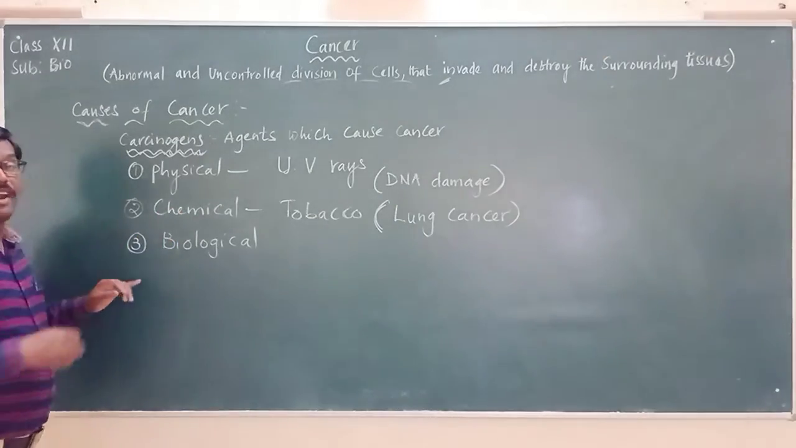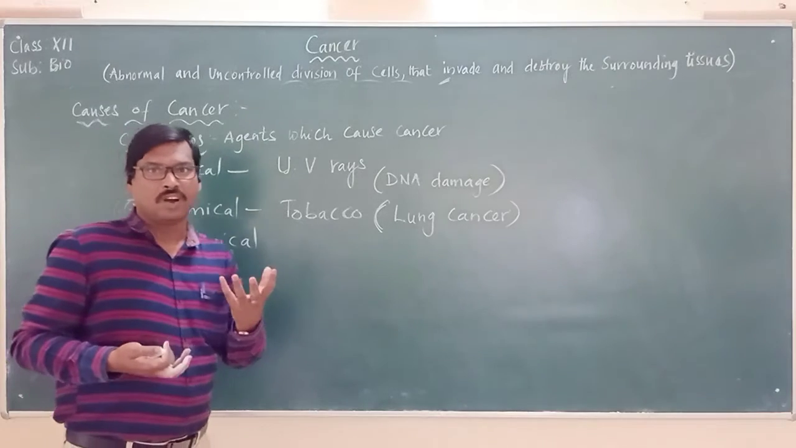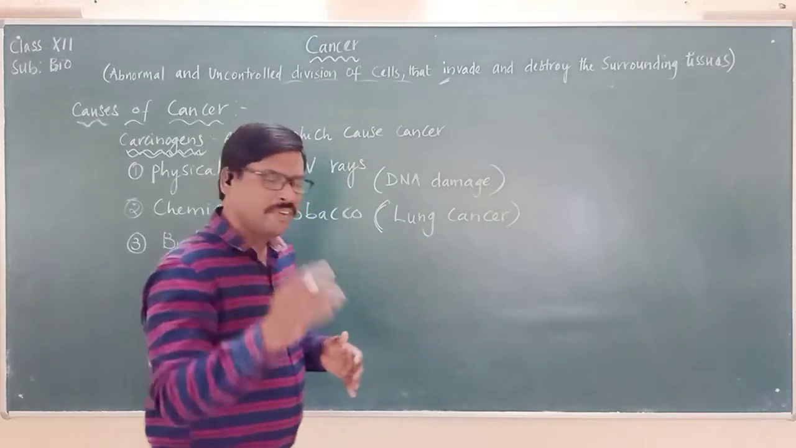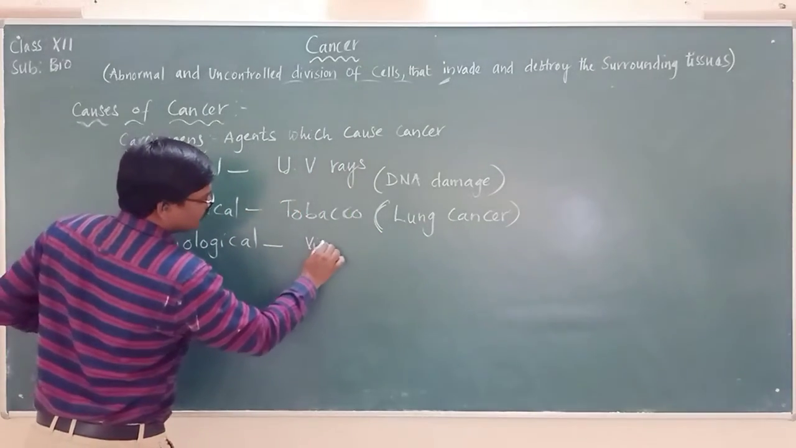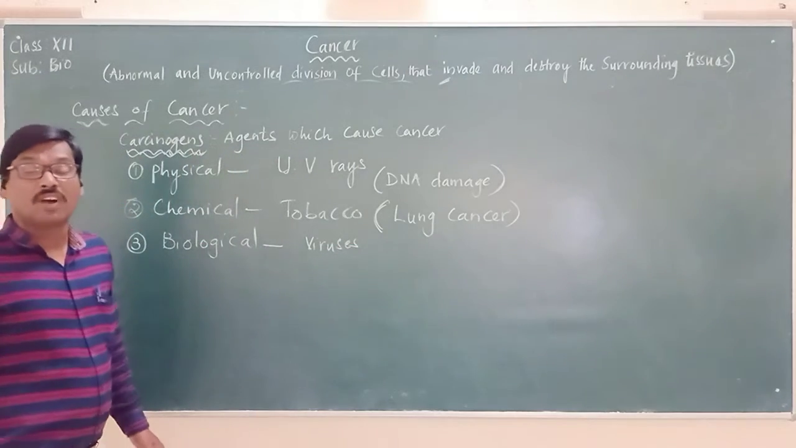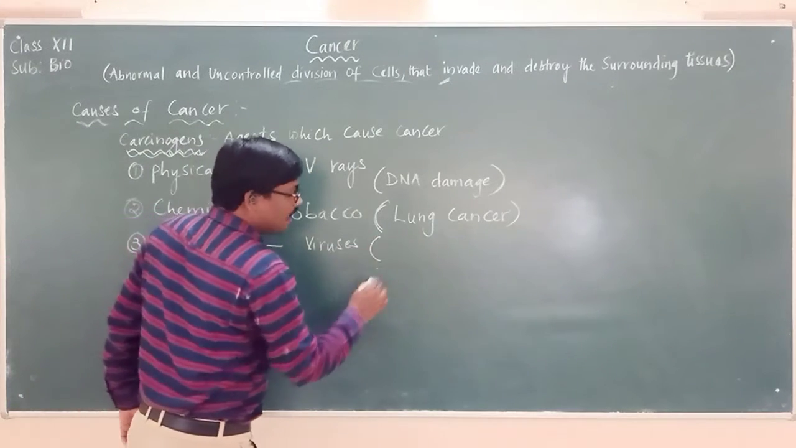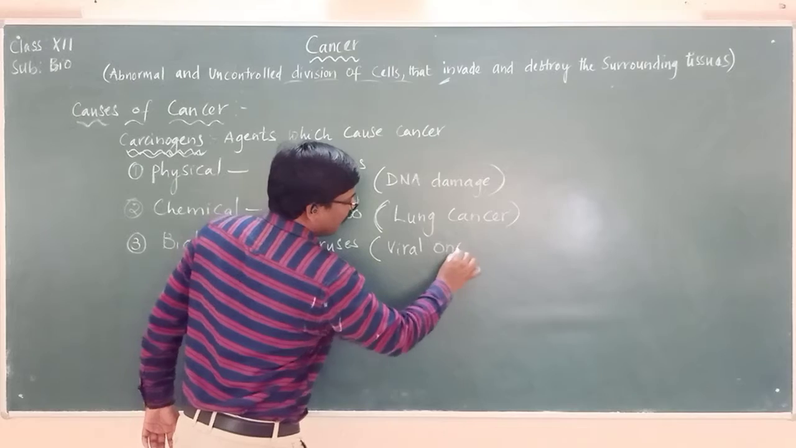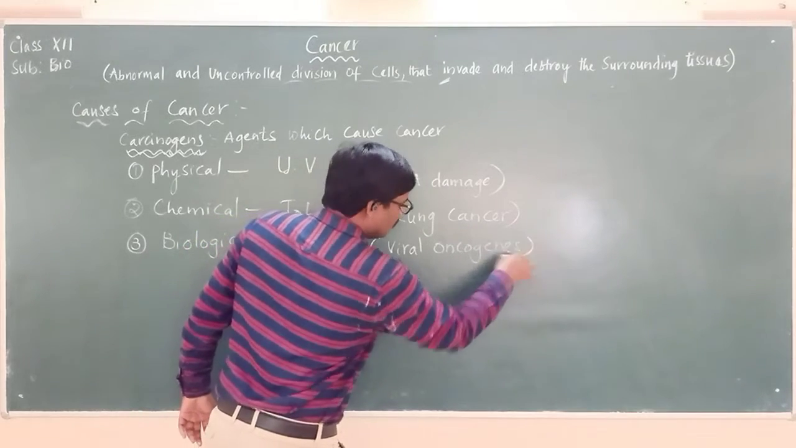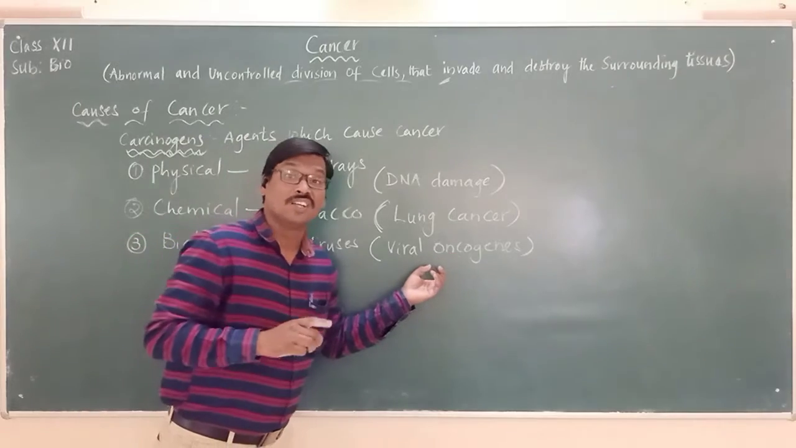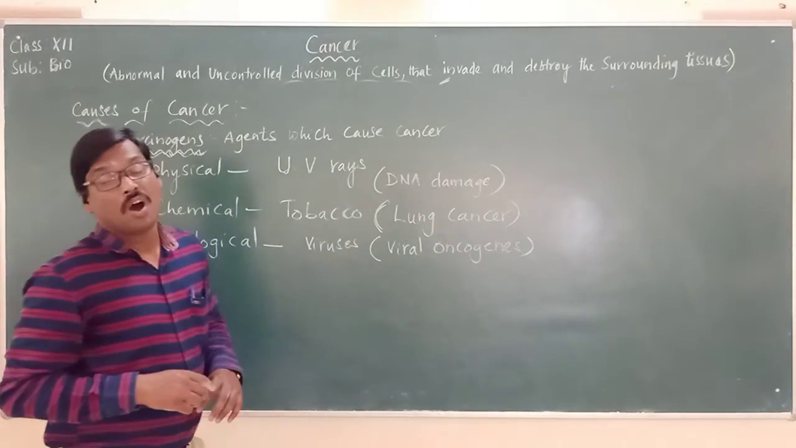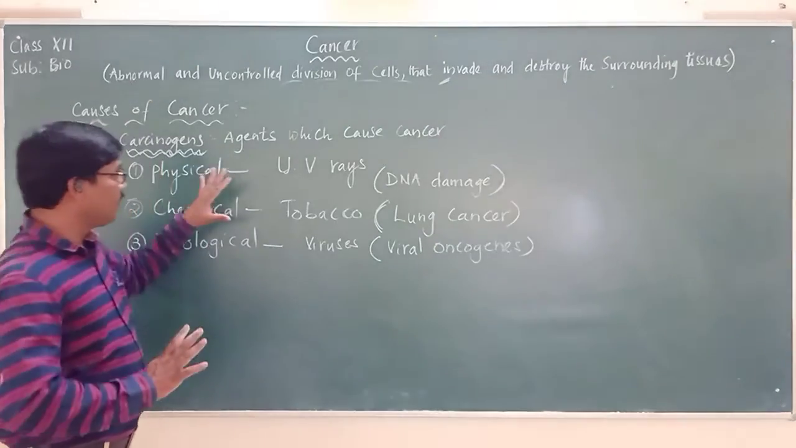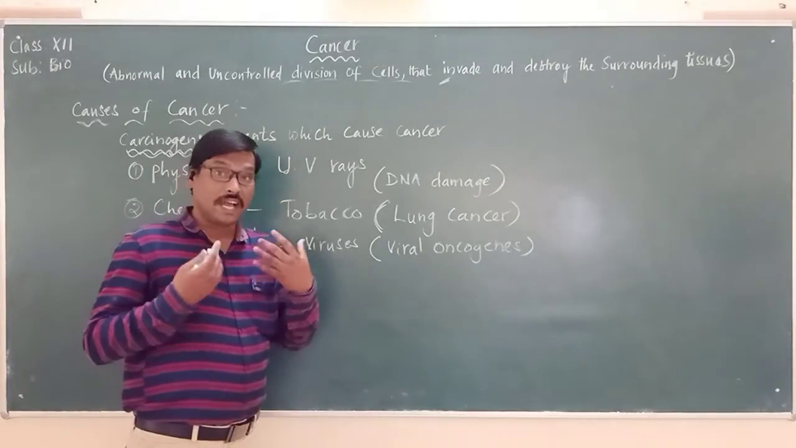And the next one is the biological agents. Biological means the living organisms. So there are some living organisms which can cause cancer. Very important, there are viruses which can cause cancer, because viruses have viral oncogenes. Viral oncogenes means they have genes which can cause cancer. So those are called viral oncogenes.